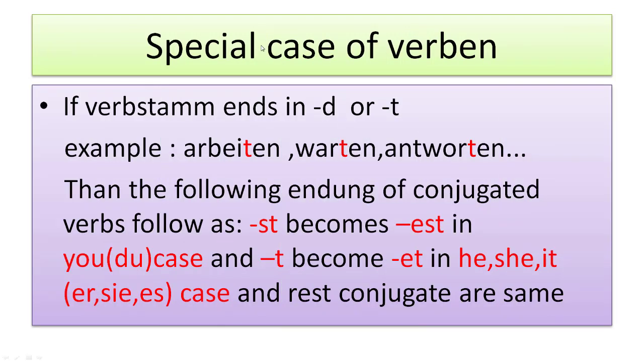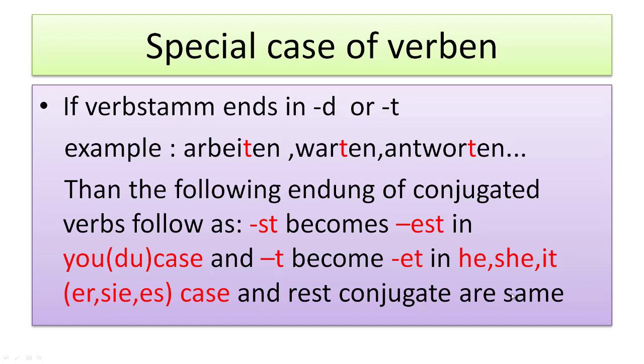We have one more special case for the regular verb. If the stem of the verb ends with d or t, for example arbeiten, warten, and antworten, then the endings of the conjugated verb change as follows. Here st becomes est in the du case, and t becomes et in the er/sie/es case, and the rest of the conjugation is the same.